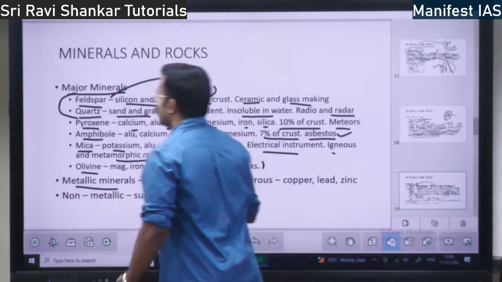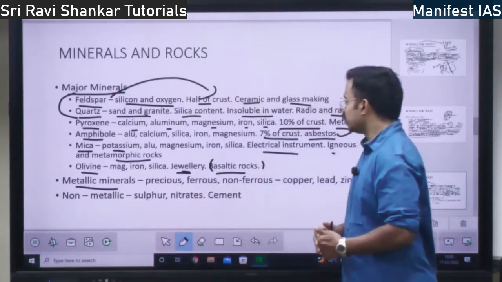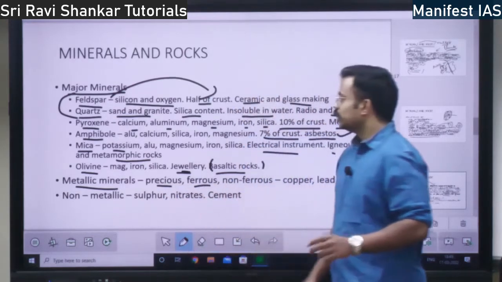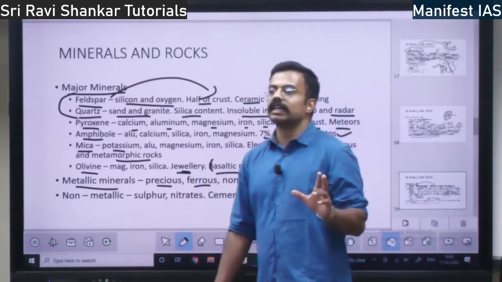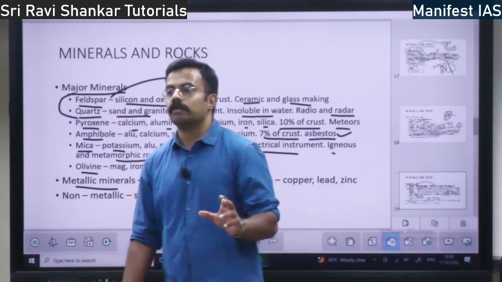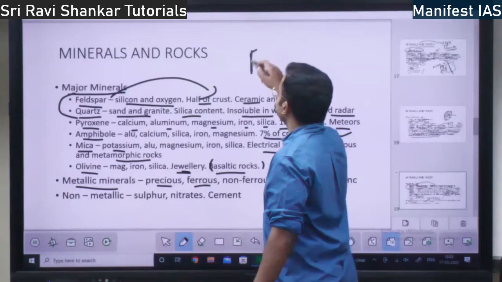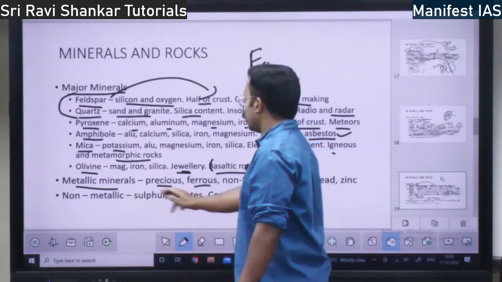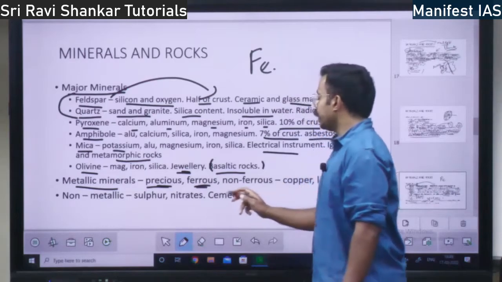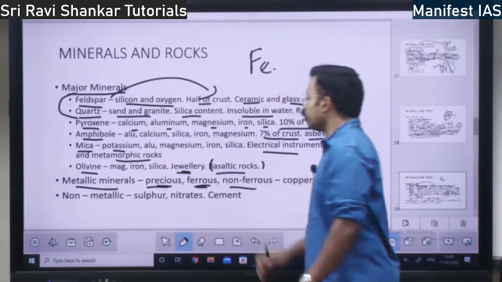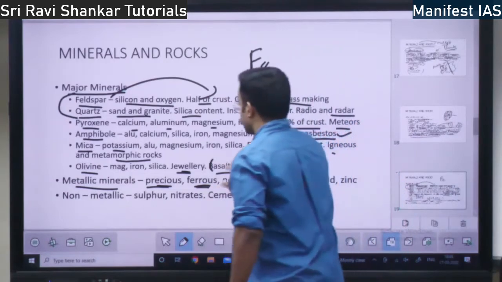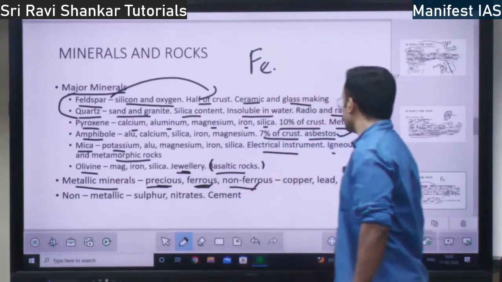Then you have metallic minerals. What are the metallic minerals? These metallic minerals are precious minerals. Ferrous. Ferrous mineral means what? It consists of iron. Iron is called as what? Ferrum. What is the formula? Fe. So metallic minerals are precious. They can be classified into ferrous minerals and non-ferrous minerals.